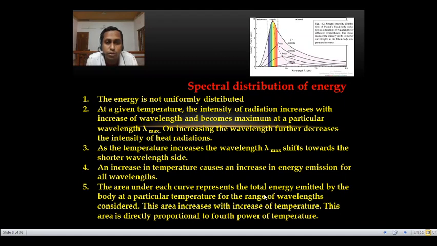First one is energy is not uniformly distributed. At a given temperature, intensity of radiation increases with increasing wavelength and becomes maximum at a particular wavelength, which is called lambda max. Increasing the wavelength further decreases the intensity of heat radiations. The third one is as the temperature increases, the lambda max shifts to the lower wavelength side. This is a graph. I think it is clear for you.